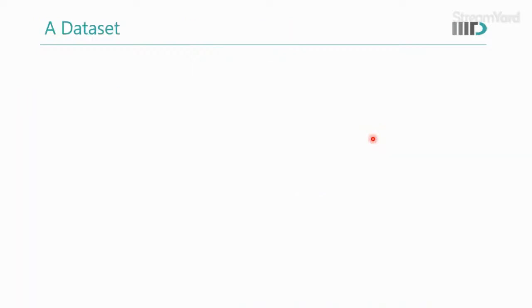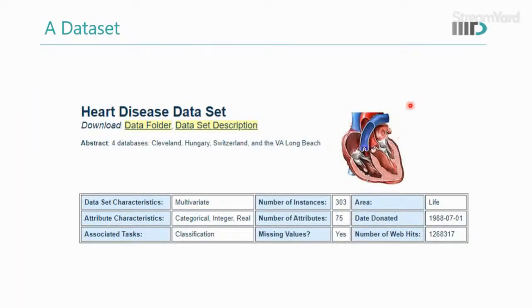Let's see what a data set actually looks like. If we look at the heart disease data set, it has so much information. For example, the characteristic of the data set is that it is multivariate, which means there are multiple variables. The attributes are categorical, integer, and real values, and it is used for classification.